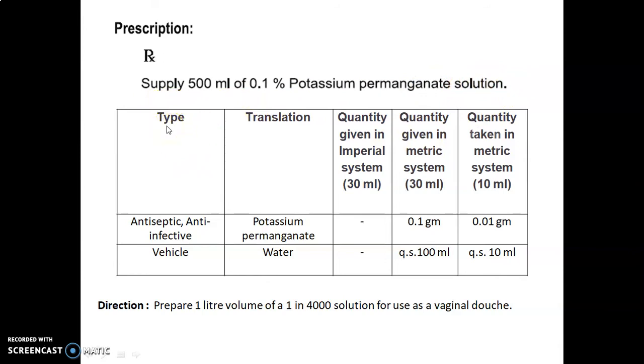So let's discuss the formulation table. Type, that is the use of the ingredient. Translation, meaning the name of the ingredient. Then the quantity given in the imperial system for preparing 30 ml, the quantity given in the metric system for 30 ml, and the quantity taken in the metric system for preparing the actual 10 ml.